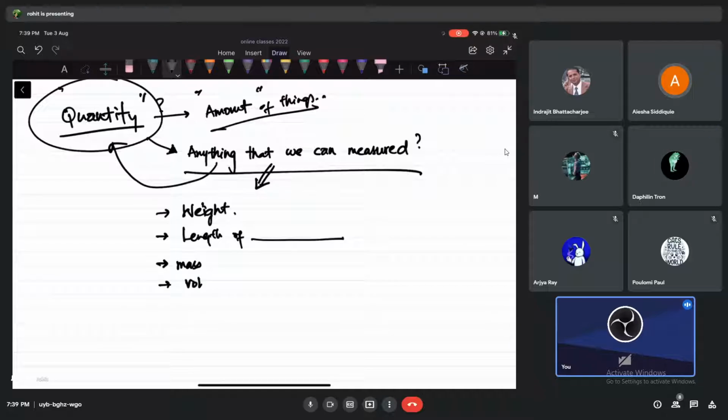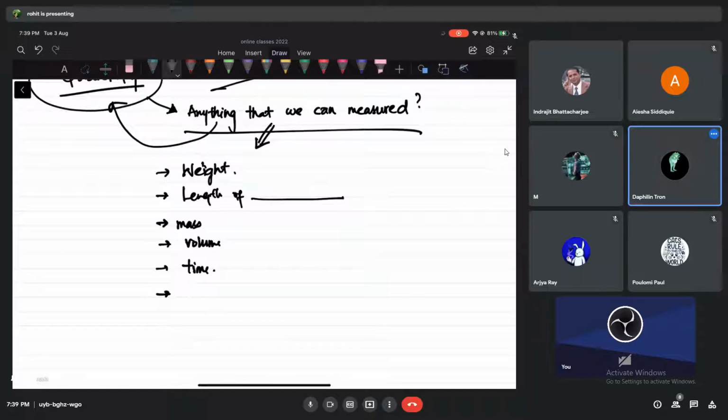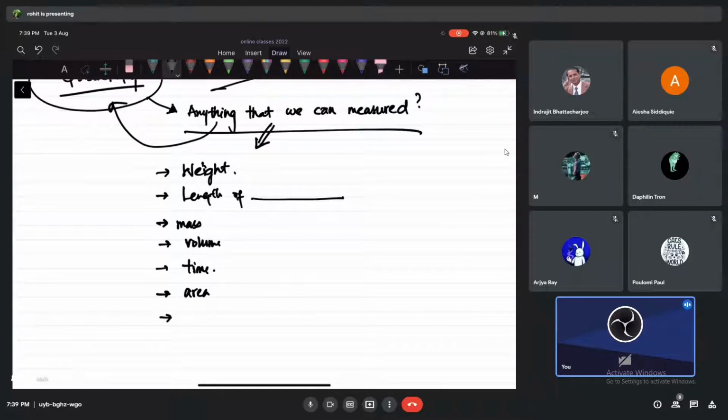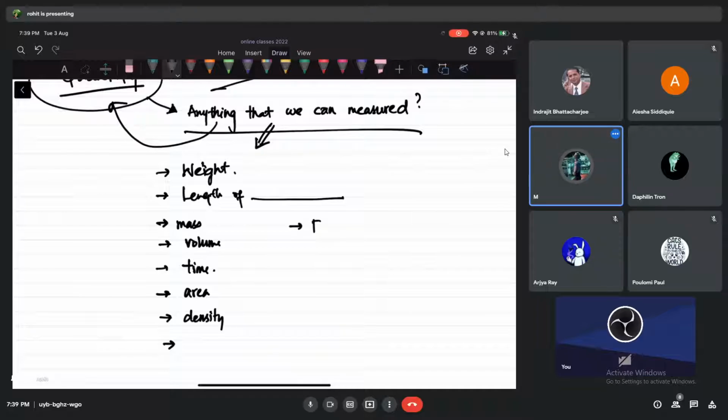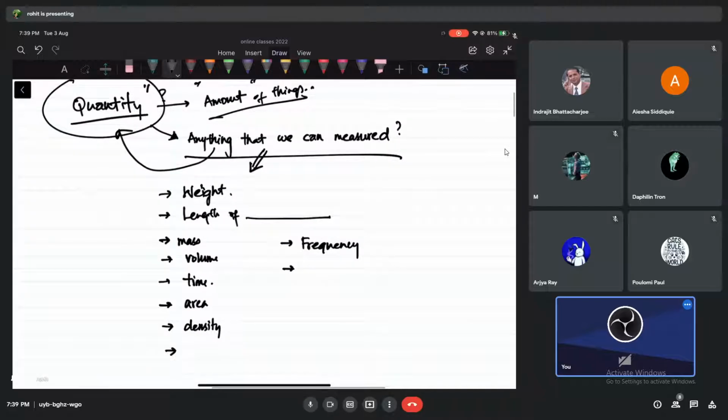We can measure volume. Time, yes, we can measure time. What else, guys? Many things. We can measure area of something. We can measure density of an object or anything. What else? Frequency of sound, sir? Frequency of sound, of course. Yes, we can measure frequency of sound. That is also a quantity for us.